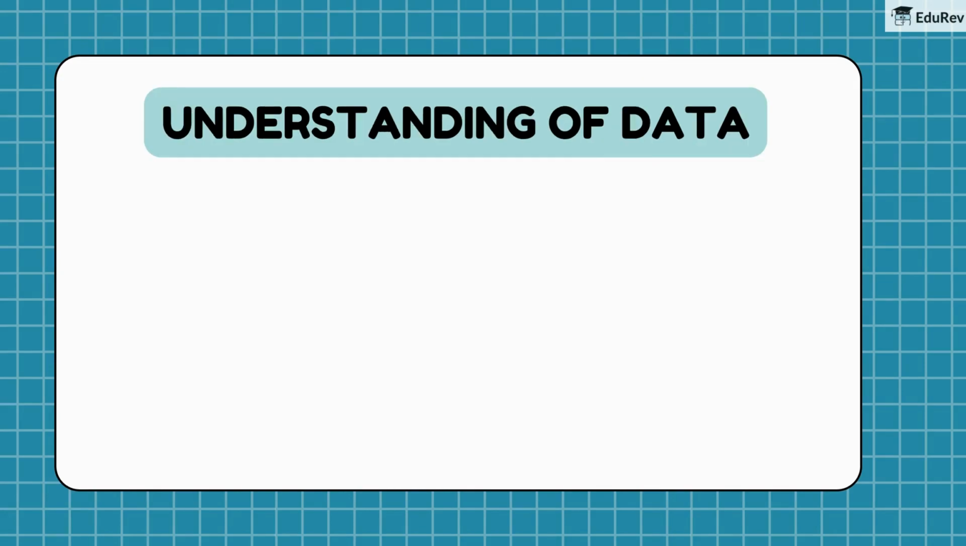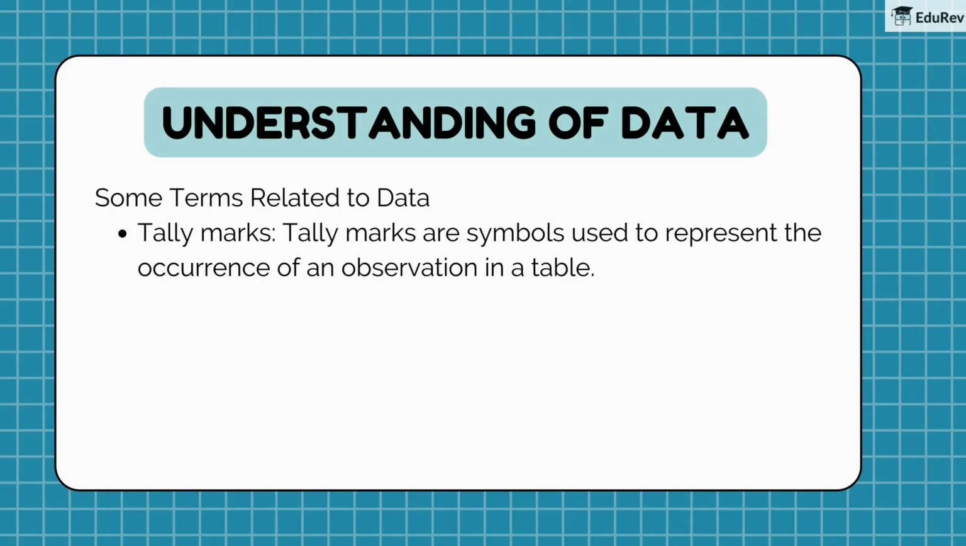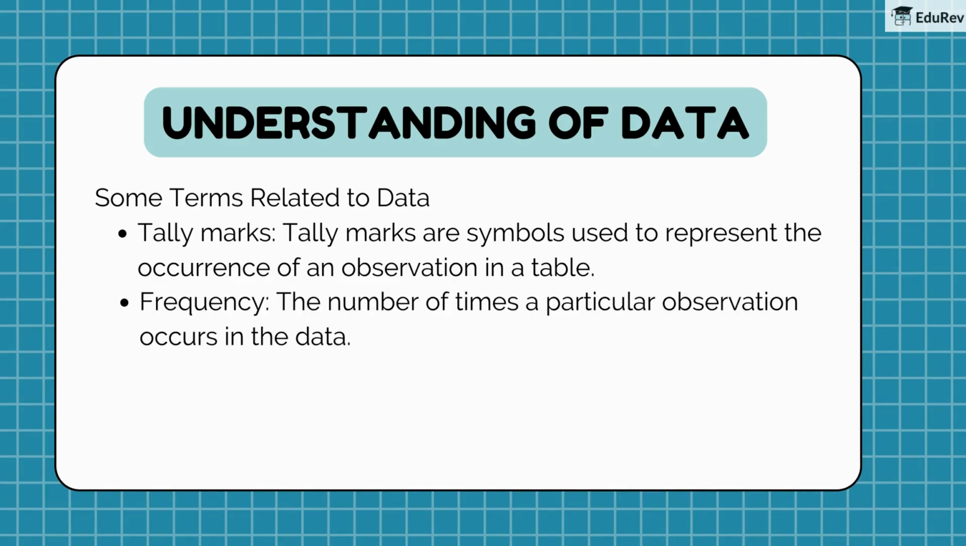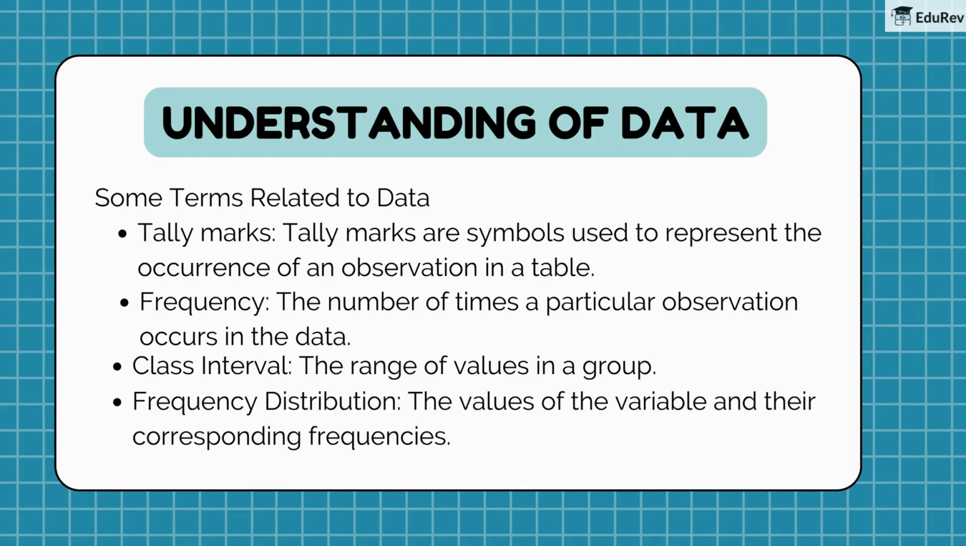To better understand data, there are a few important terms we need to know. Tally marks are symbols used to represent the occurrence of an observation in a table. Frequency is the number of times a particular observation occurs in the data. Class interval refers to the range of values in a group. Frequency distribution shows the values of the variable and their corresponding frequencies.